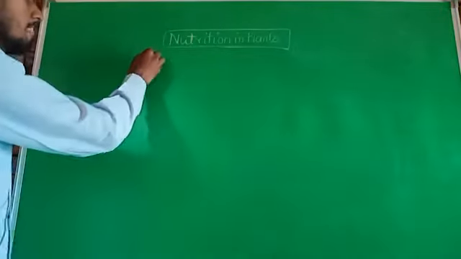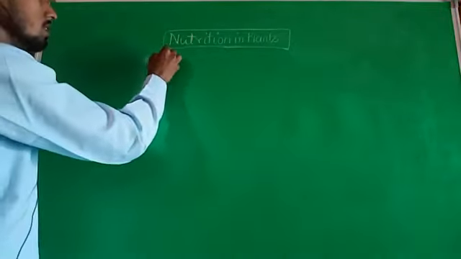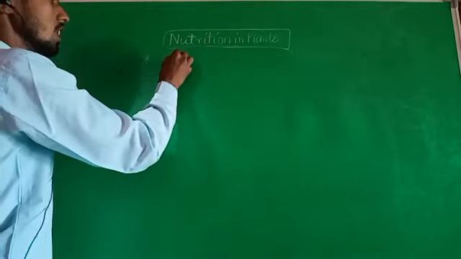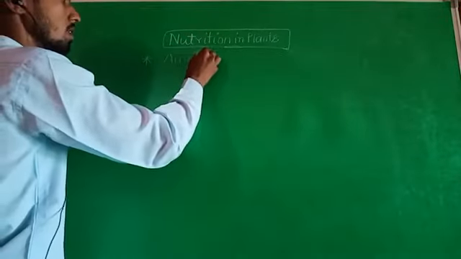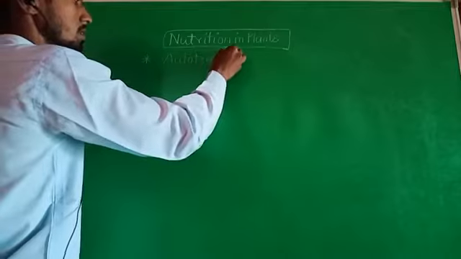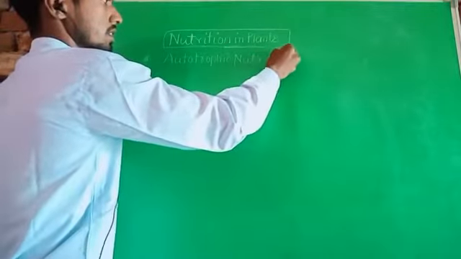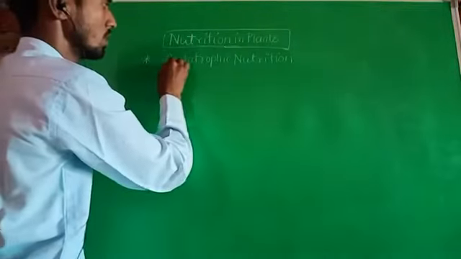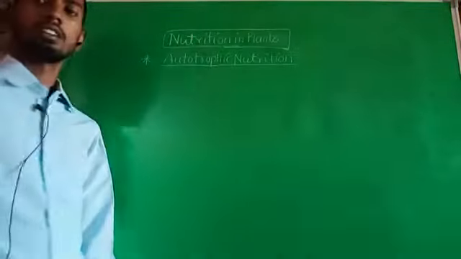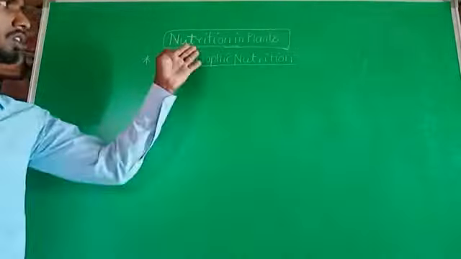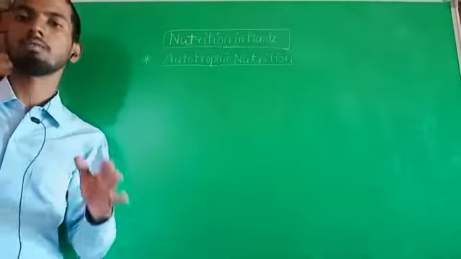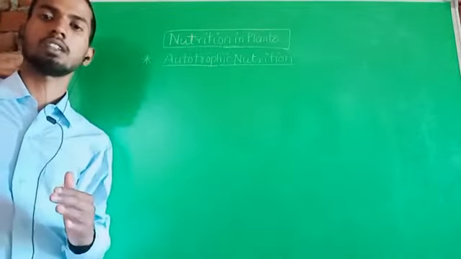First of all, in plants, nutrition is autotrophic. Autotrophic nutrition is found in green plants, all chlorophyll bearing plants. Clear?